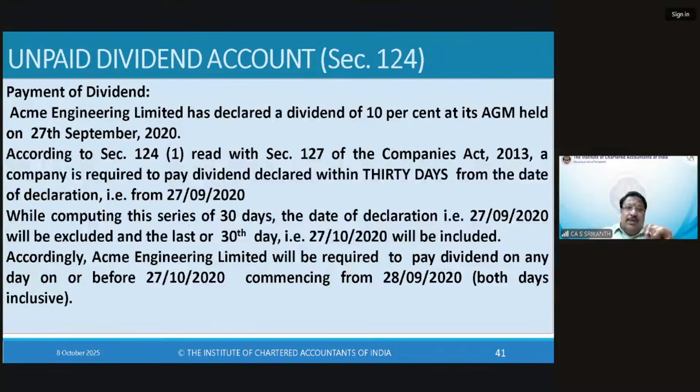Luckily, September has only 30 days. So the 31st day, you have to be careful. 30 days, therefore, it will be exactly day to day. It will be 28th, would end on 27th. Right? So before 27/10, you have to pay the dividend. And that 30 days period will commence from 28/9.